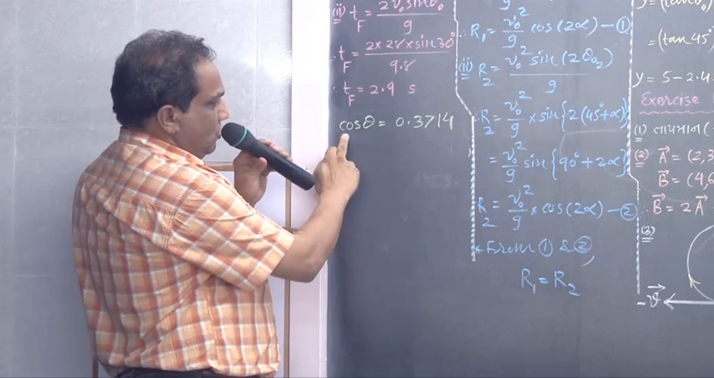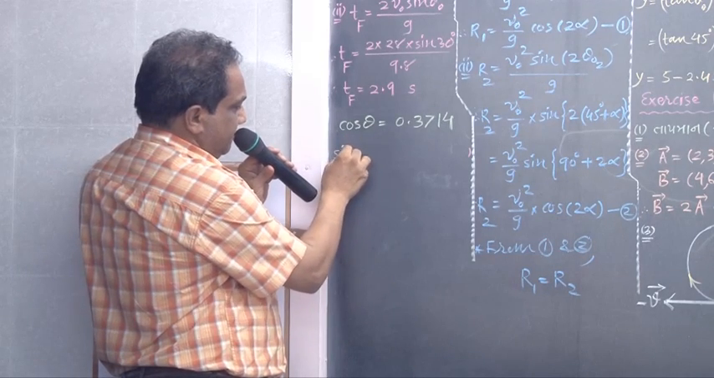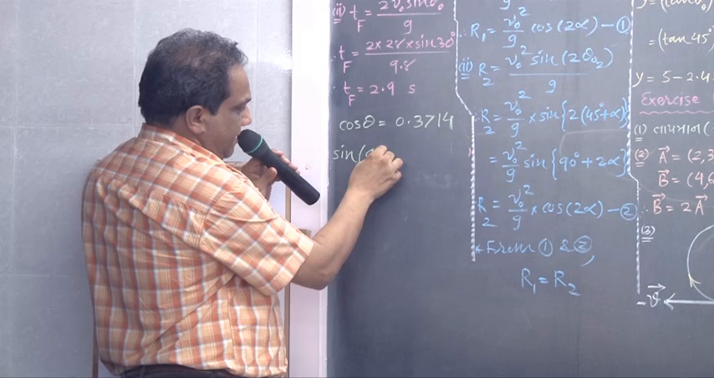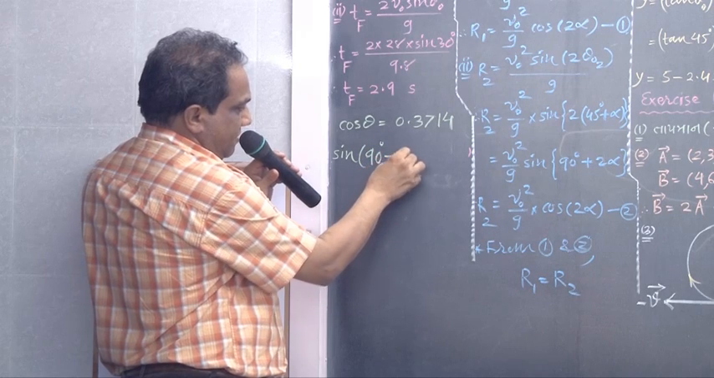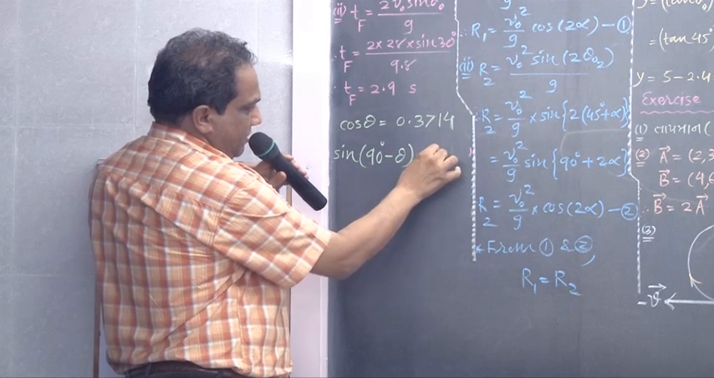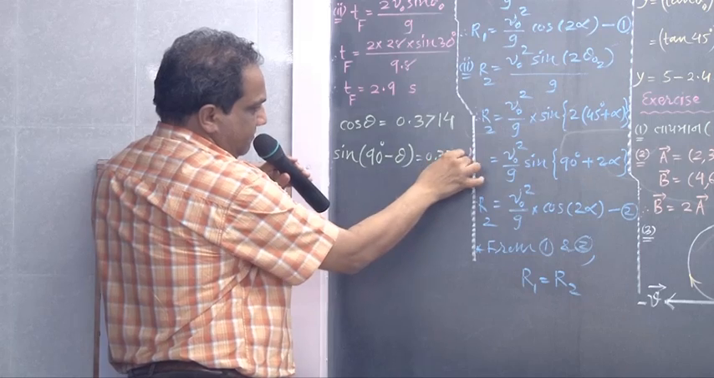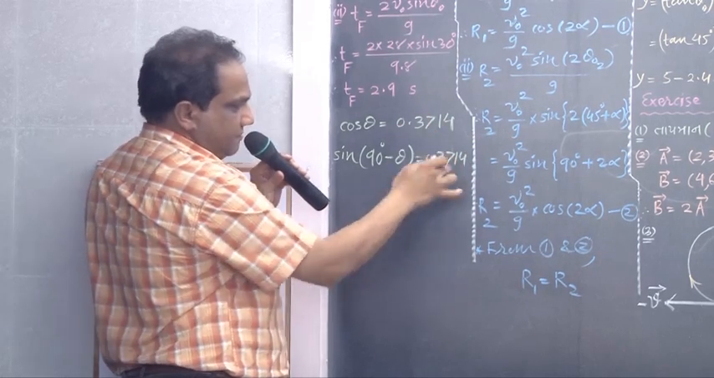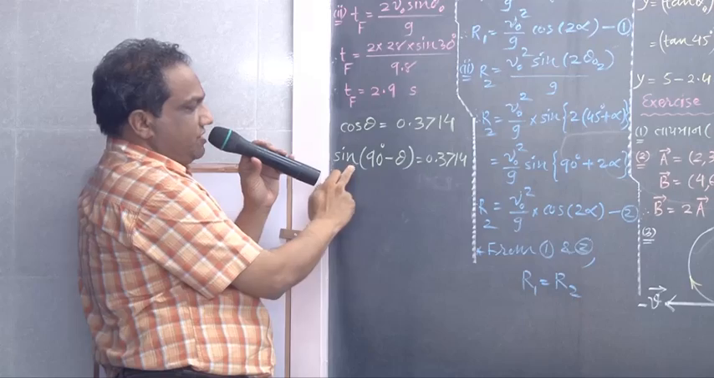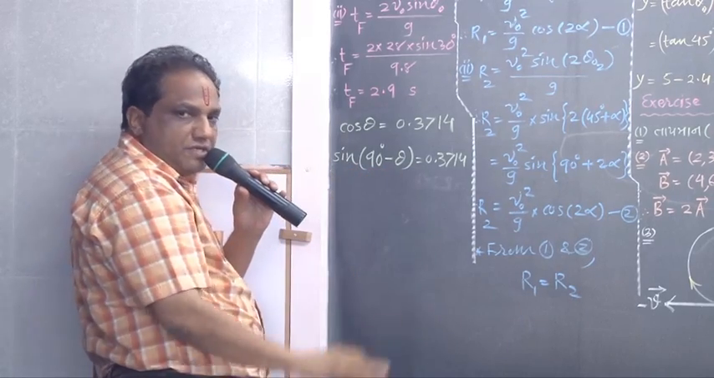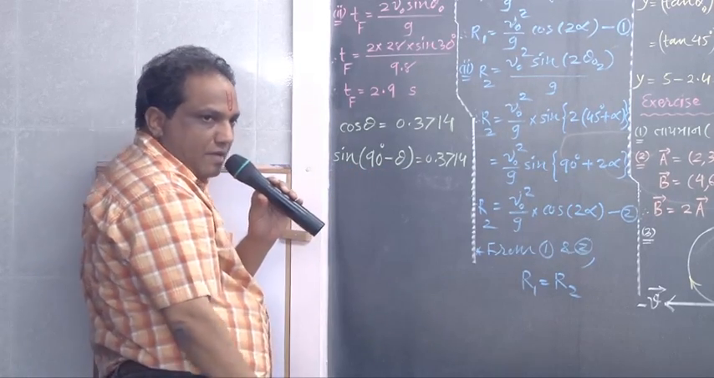Don't you know cos theta is sine of 90 degree minus theta? Look here. 0.3714 as it is. Correct? This value as it is. Instead of cos theta, I am putting sine of 90 degree minus theta. Till this step, any problem?